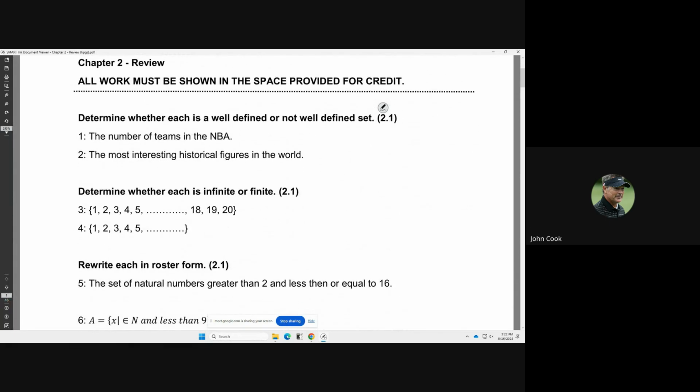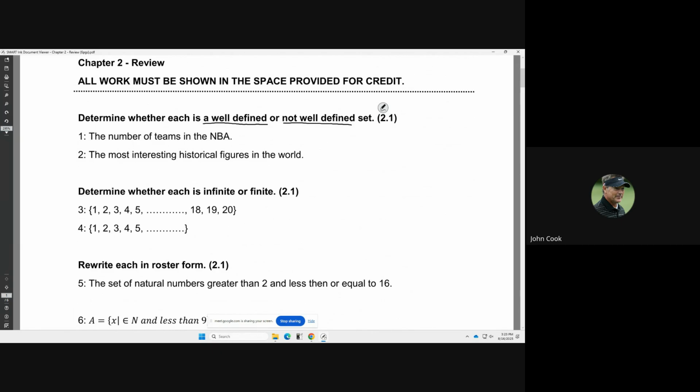Determine whether each is a well-defined or not well-defined set. A well-defined set means that you're going to be able to figure out what it is from the description. A not well-defined set means that you can't figure out what it means, or that it's subjective based off of the description. So, for example, number one, the number of teams in the NBA.